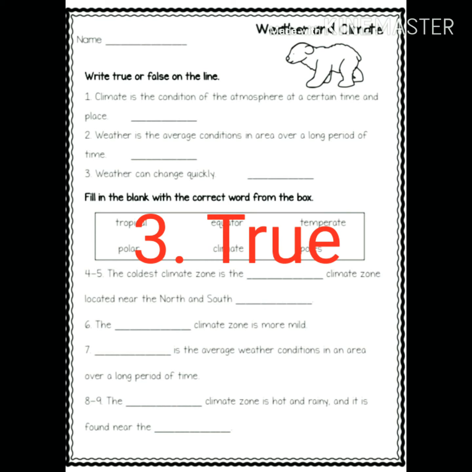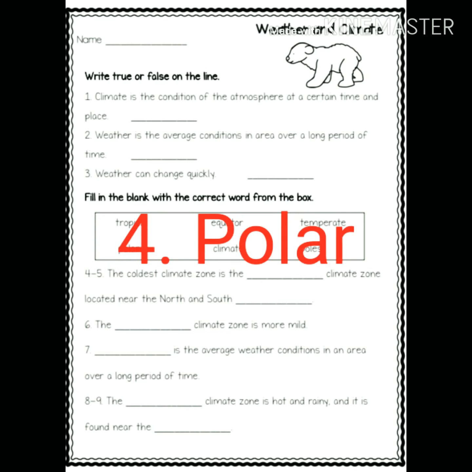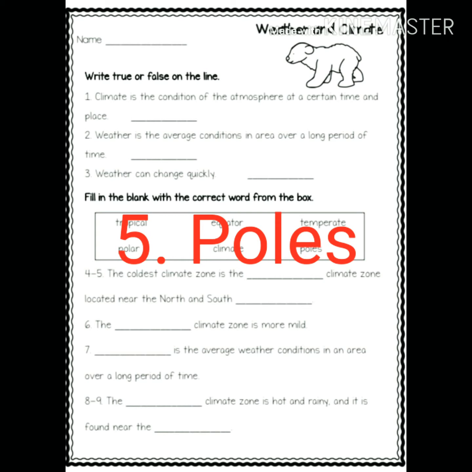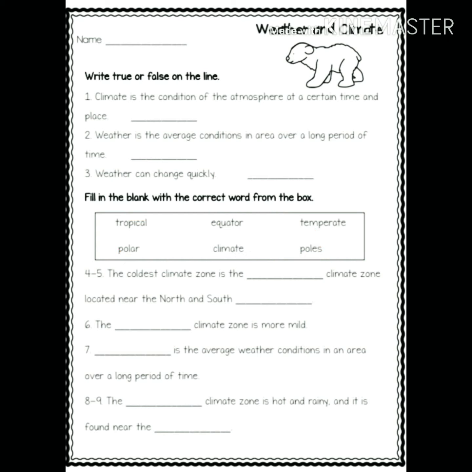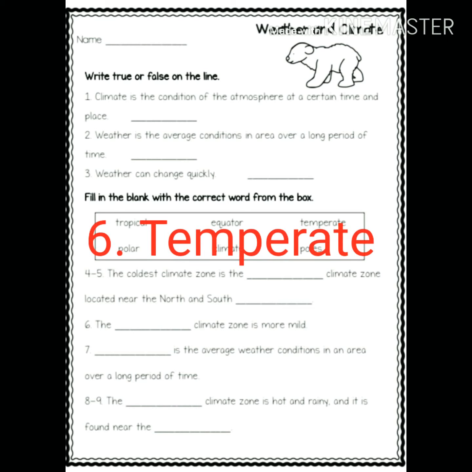That is true. And then for 4 through 9, we chose words from the box to put on the lines. Number 4 and 5, the coldest climate zone is the polar climate zone located near the north and south poles. So 4 is polar and 5 is poles. Number 6, the temperate climate zone is more mild.